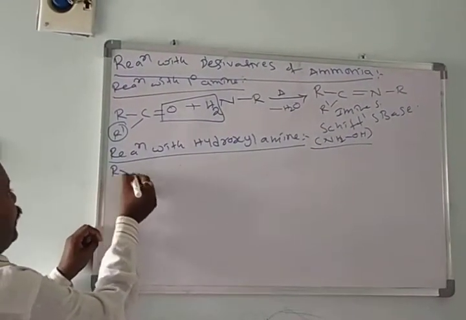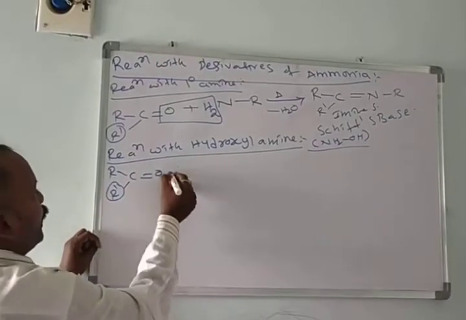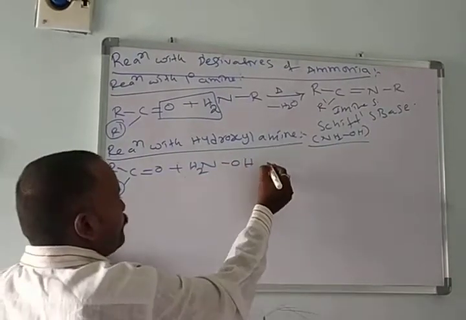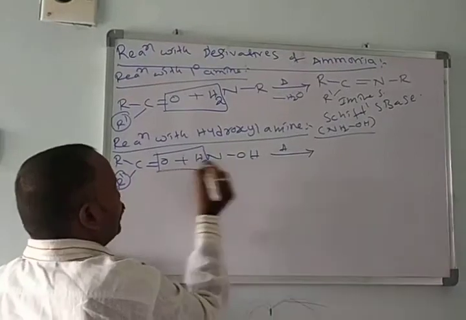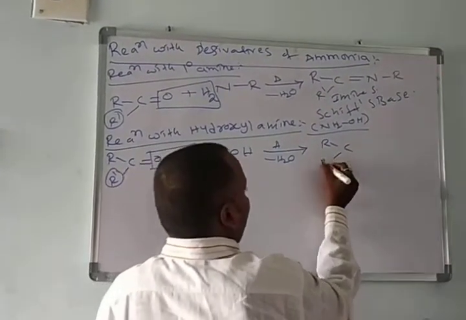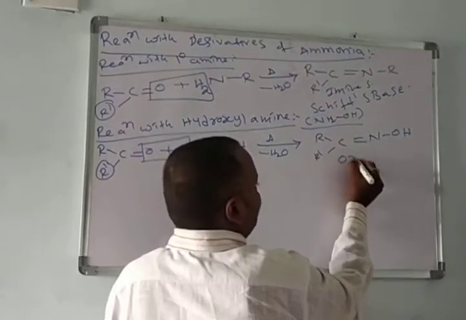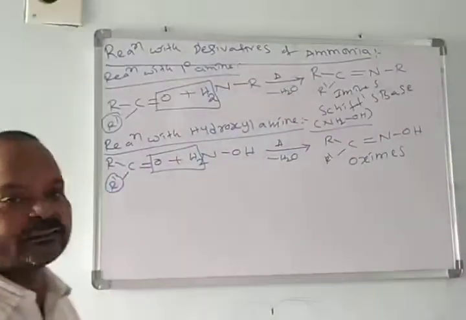Here I am taking an aldehyde or ketone, R, R dash. Addition with hydroxylamine, then just heat. What happens? It loses a water molecule and forms R, C, R dash, double bond, NOH. This we call an oxime.